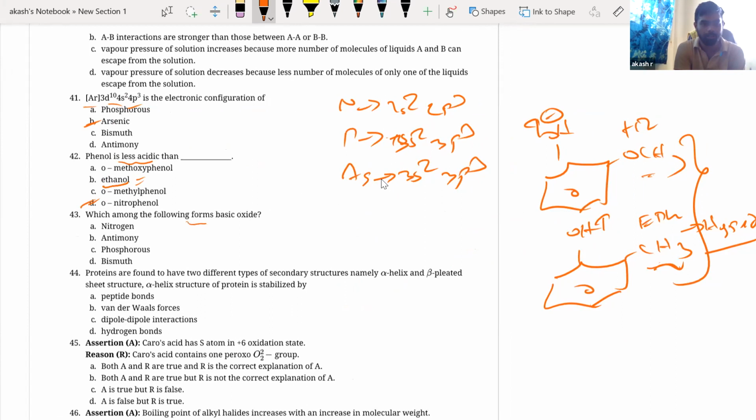Okay, next, which among the following forms basic oxide? Very simple. It's going to be the last element in the group. I think it is antimony, bismuth.